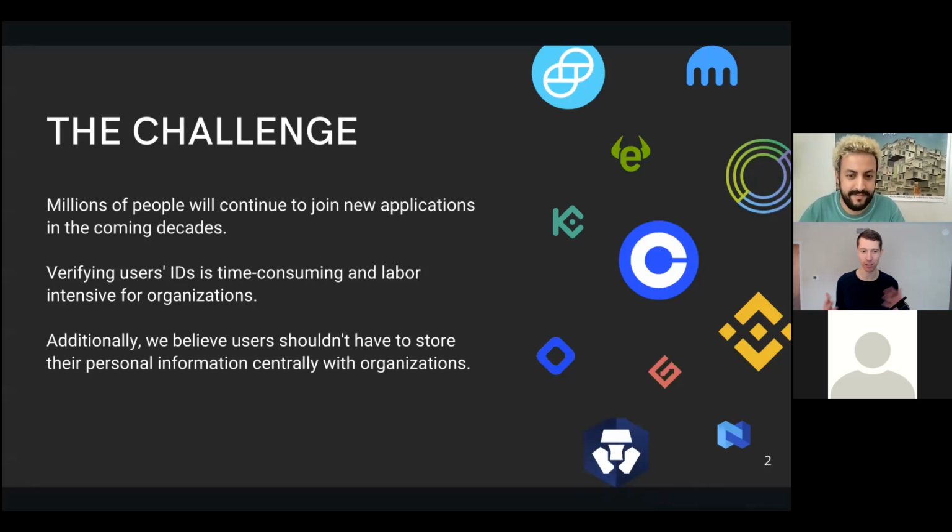The challenge that we're seeing is that as people continue to join new applications, it's very time consuming and labor intensive for organizations to verify all of those user IDs. And we also believe that people shouldn't necessarily have to have their personal information stored centrally with these organizations.